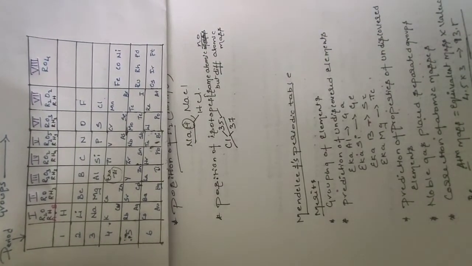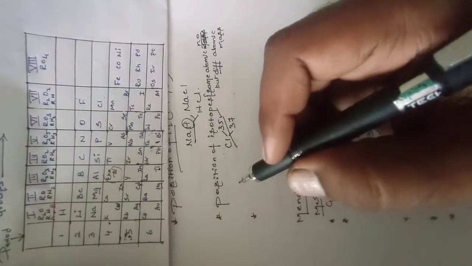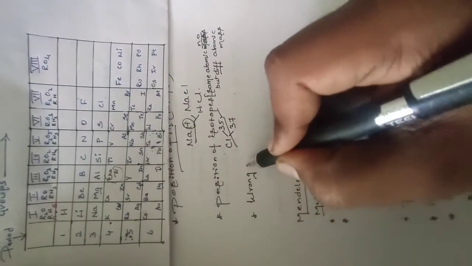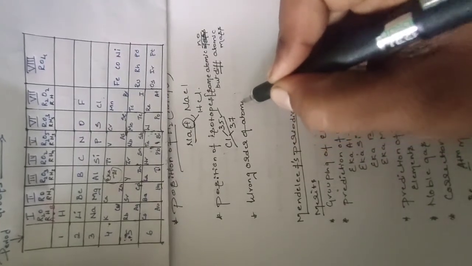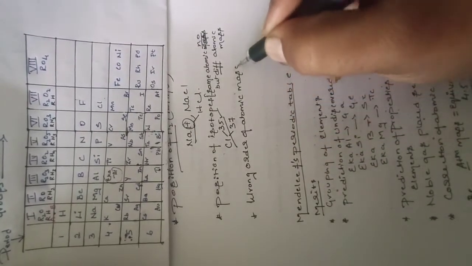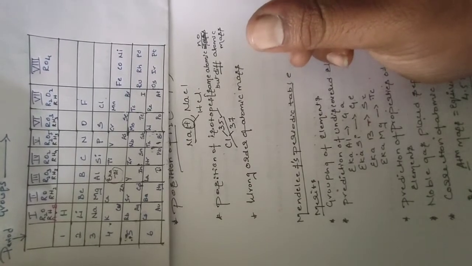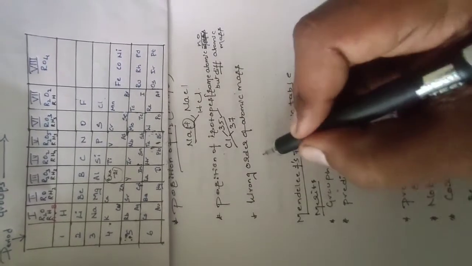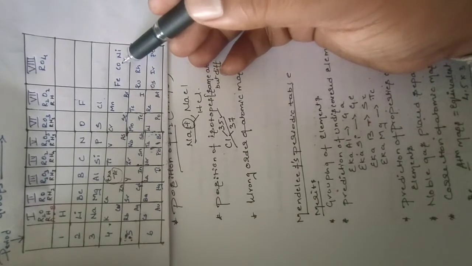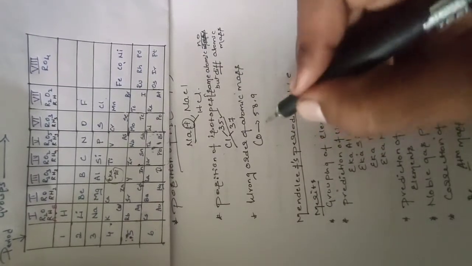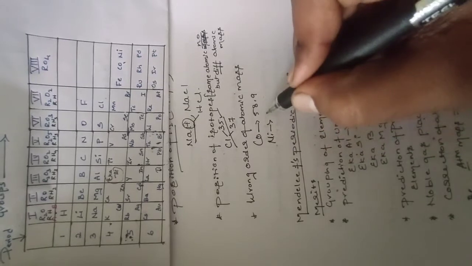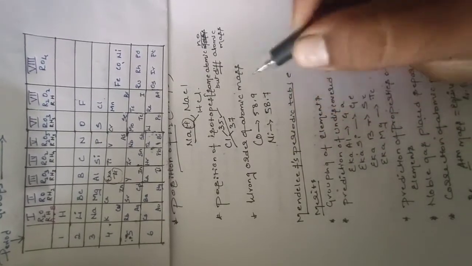The third one is the wrong order of atomic masses. He made one mistake here. You see, the atomic mass of cobalt is 58.9, and when it comes to nickel, it is 58.7.